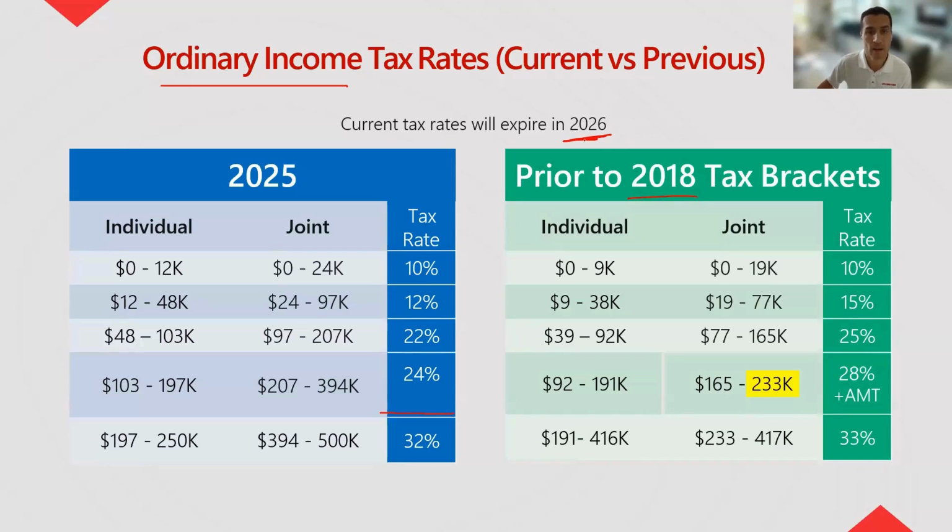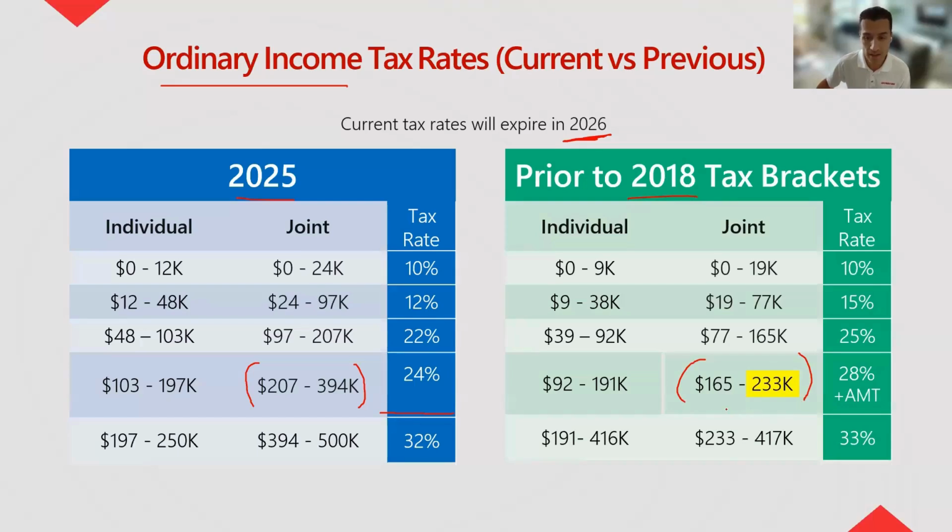As of right now, these rates that are currently in 25 will expire in 26. This is what the current administration is trying to do, is continue these out, because as you can see, there are bigger adjustments to the tax rate, and there are wider ranges of income currently than what there used to be in those old rates.